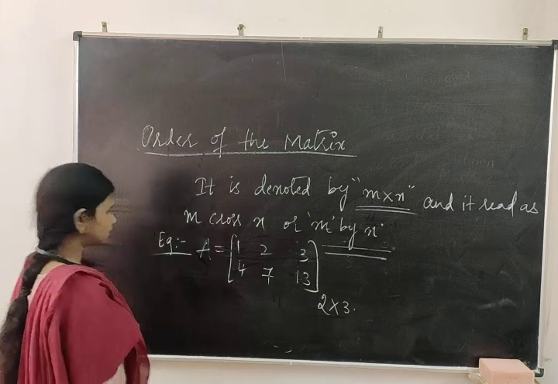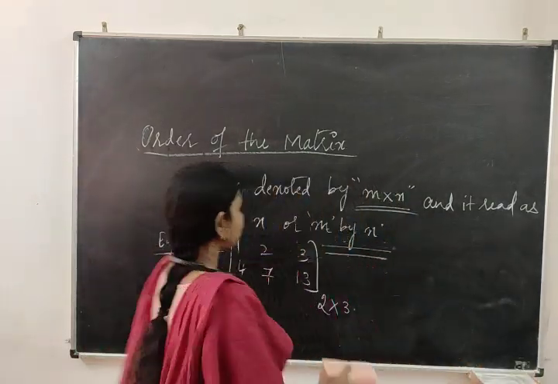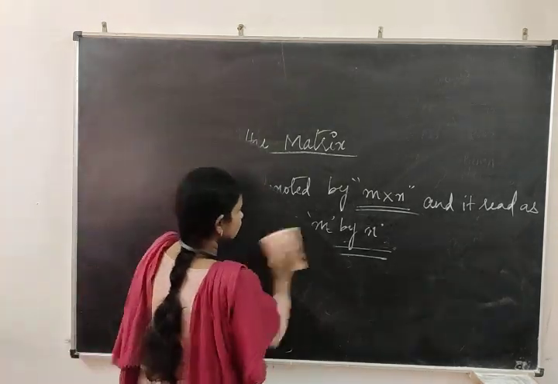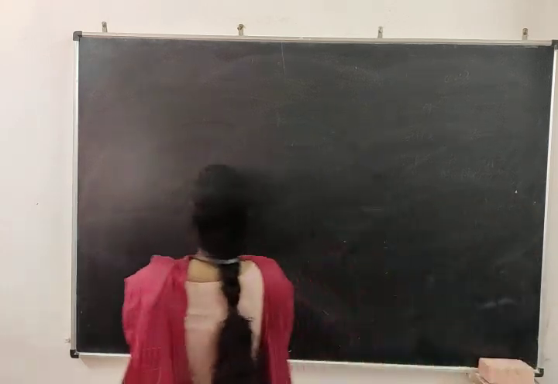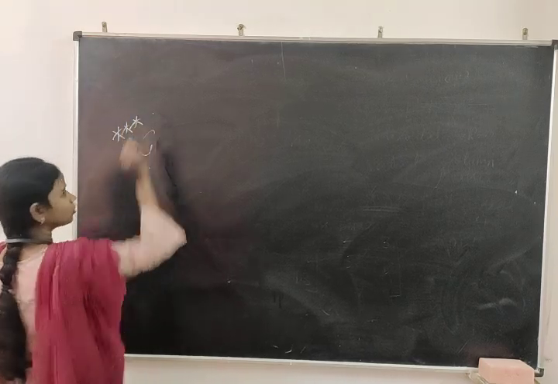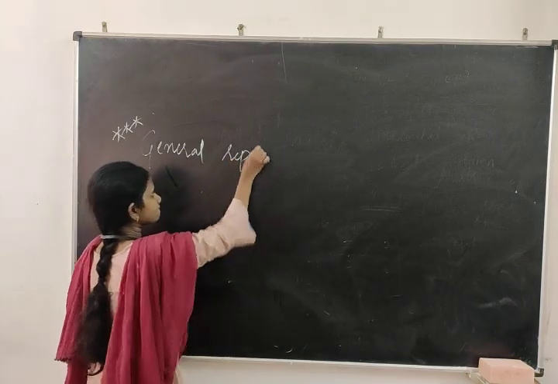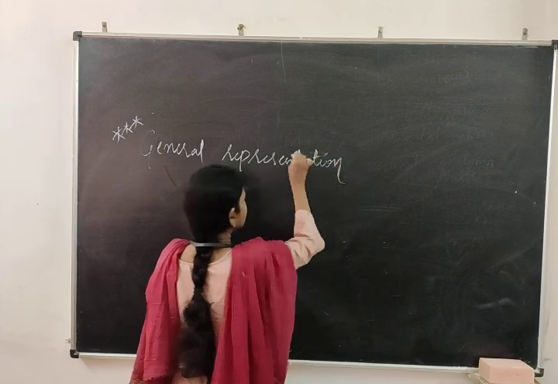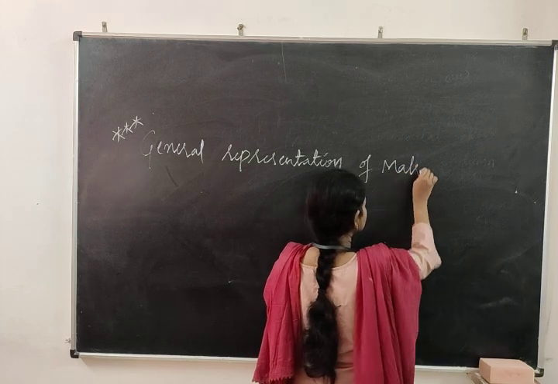What is the general representation? This is important for your competitive examinations. Sometimes they are going to ask which is the general representation of a matrix. I'll write here, this is important, the general representation of a matrix.